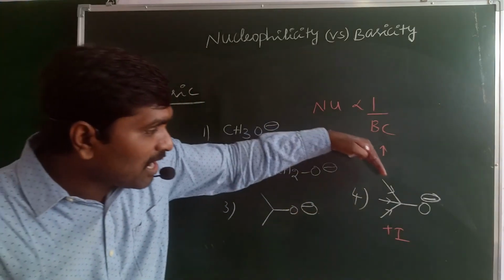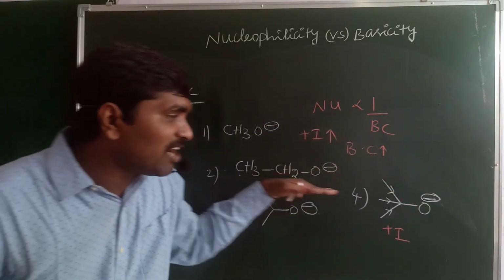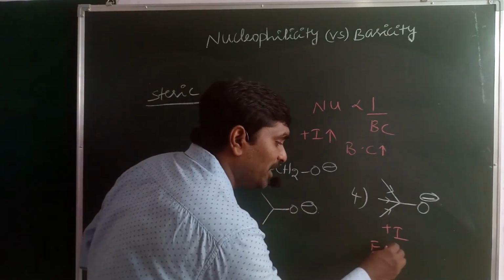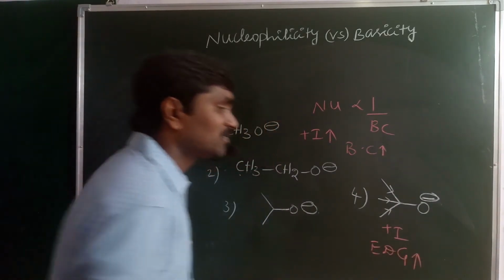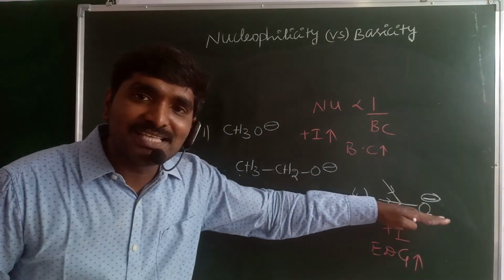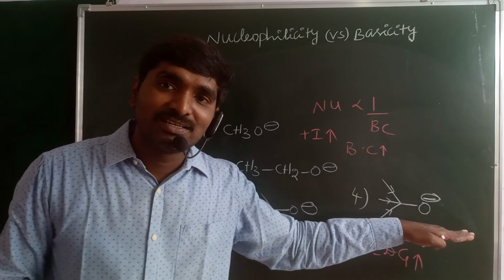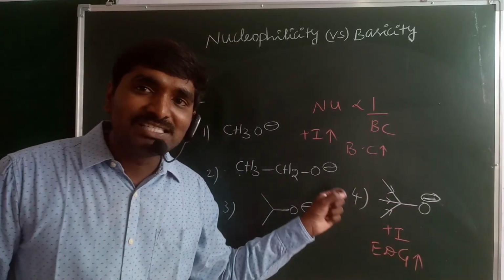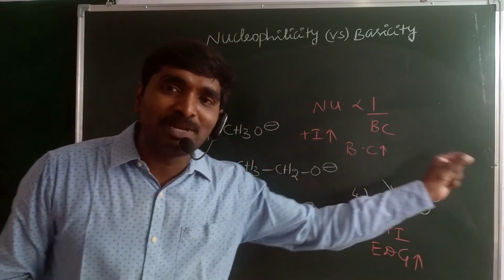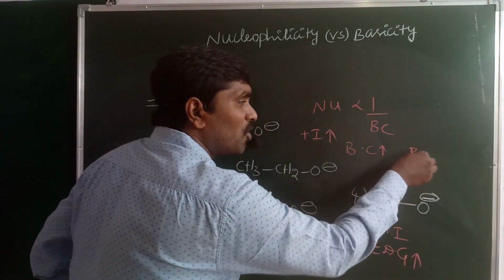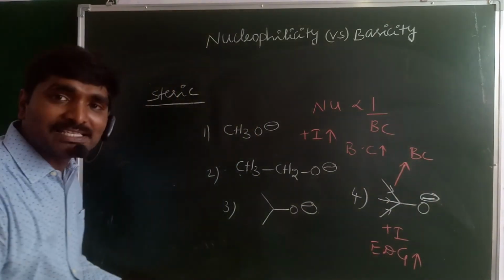So if the number of alkyl groups, that means the number of plus I groups, increases, that means the number of electron donating groups increases, the electron density on this ion may increase. Hence it can easily donate the electron pair to the H plus ion. That's why it behaves as a strong base.